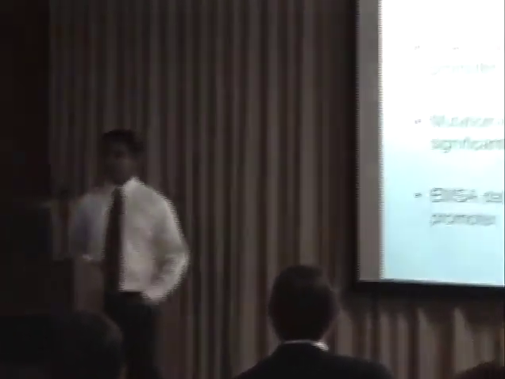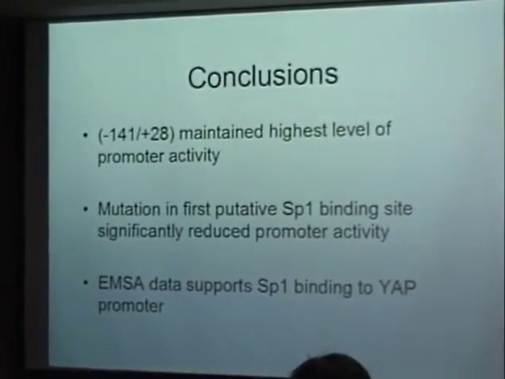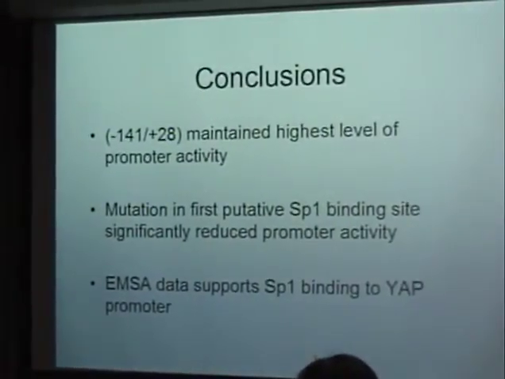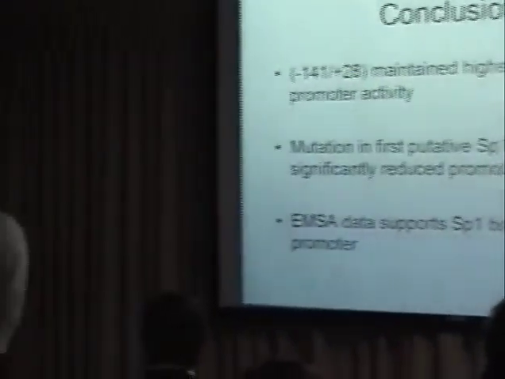So based on the data that I collected, I can conclude that the -141 to +28 construct maintained the highest level of promoter activity. In addition, the mutation that I made in the first putative SP1 binding site reduced promoter activity significantly. And the electromobility shift assay data that I collected on that first putative SP1 binding site supports my hypothesis that SP1 binds to the YAP promoter to control its transcription.